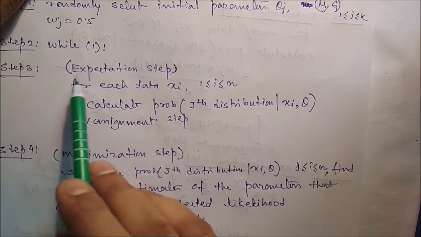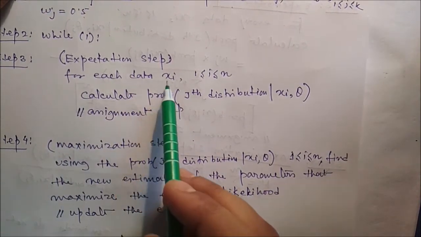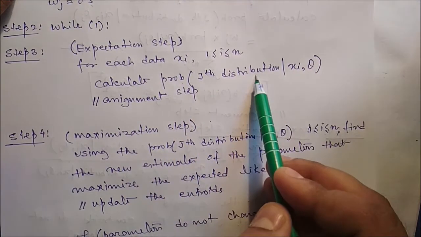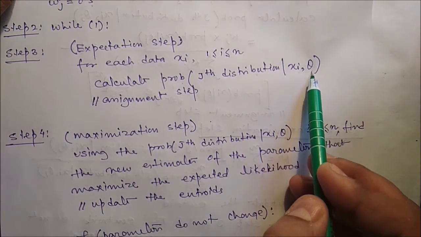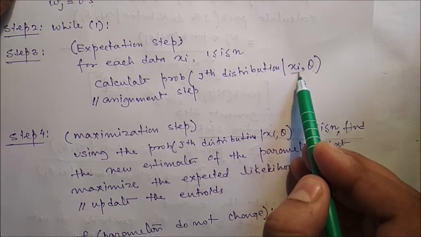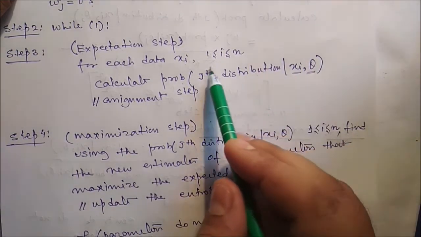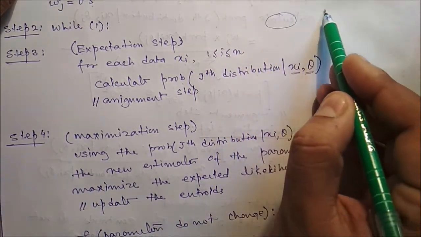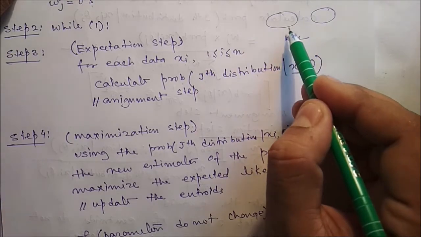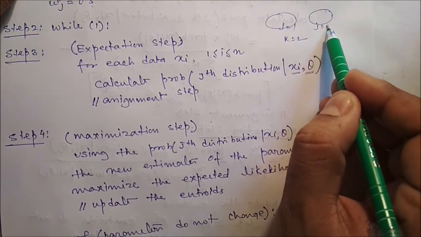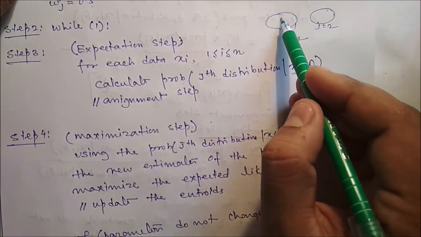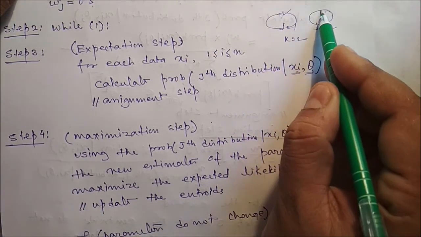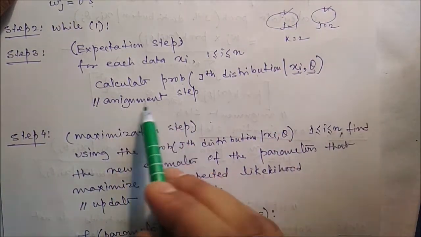In step 3, the expectation step, for each data point xi, where i varies from 1 to n, calculate the probability of the jth distribution given xi and theta. So for each data point xi and the parameters theta, we have to identify the jth distribution. If k is equal to 2, then j is equal to 1 and j is equal to 2. So we identify the probability for this distribution as well as for that distribution. This is the assignment step.